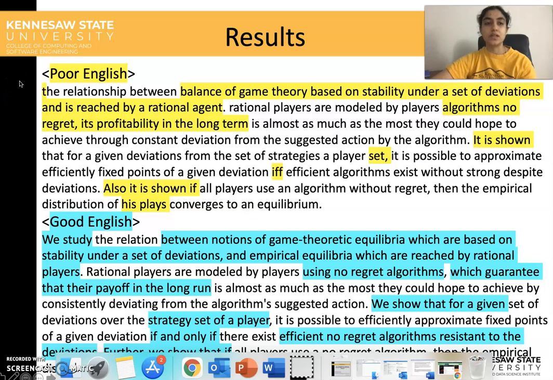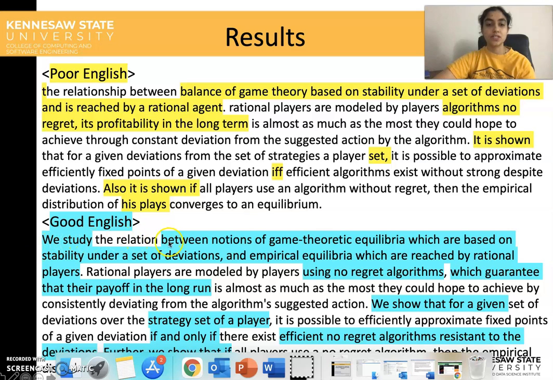Here is a sample result that is generated from our algorithm. So given a poorly formatted English paragraph, we get good English and well-formatted sentences. If we see here, the starting letter should be a capital T, but it is in small, and the sentence reads "the relationship between the balance of game theory based on the stability under a set of deviation and is reached by a rational agent." So this sentence can be formatted in a more professional way, like this.